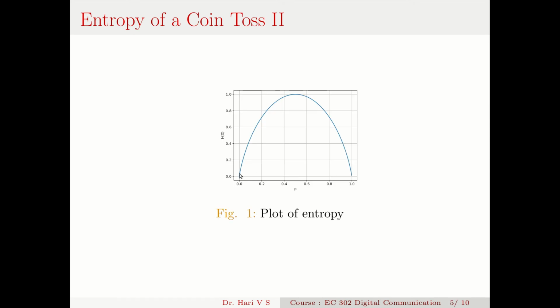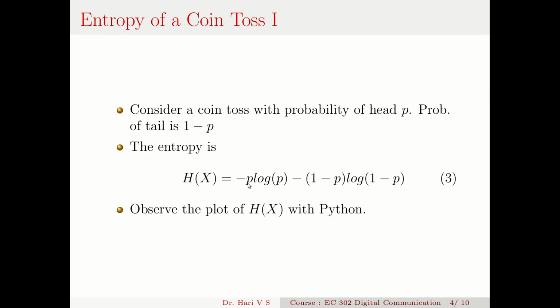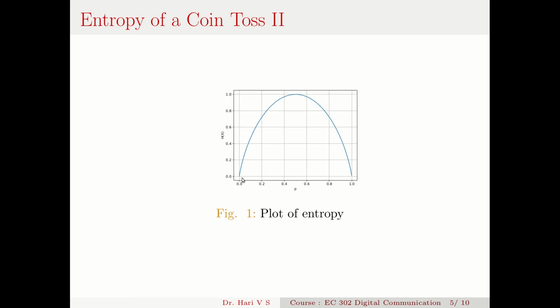You can see that when p equal to 0, its value is 0 multiplied by something, which is 0, and here it is 1 minus 0, 1 times log 1, and log 1 is 0. All these things are measured in bits, so here it is log to the base 2, so that I can measure in bits. So when p equal to 0, the entropy is 0. When p equal to 0 means it's an impossible event. For the impossible event, the entropy is 0. The average information is 0.